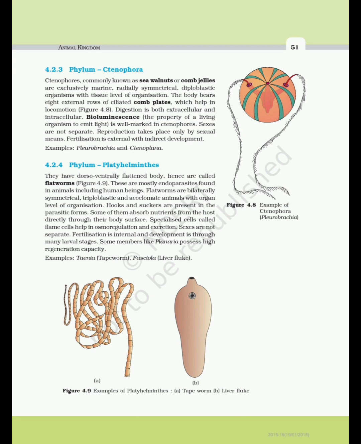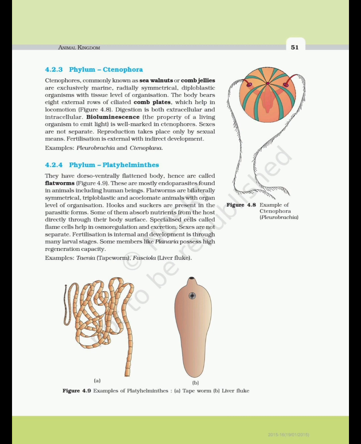4.2.3 Phylum Ctenophora. Ctenophores, commonly known as sea walnuts or comb jellies, are exclusively marine, radially symmetrical, diploblastic organisms with tissue level of organization. The body bears 8 external rows of ciliated comb plates which help in locomotion. Figure 4.8. Digestion is both extracellular and intracellular.